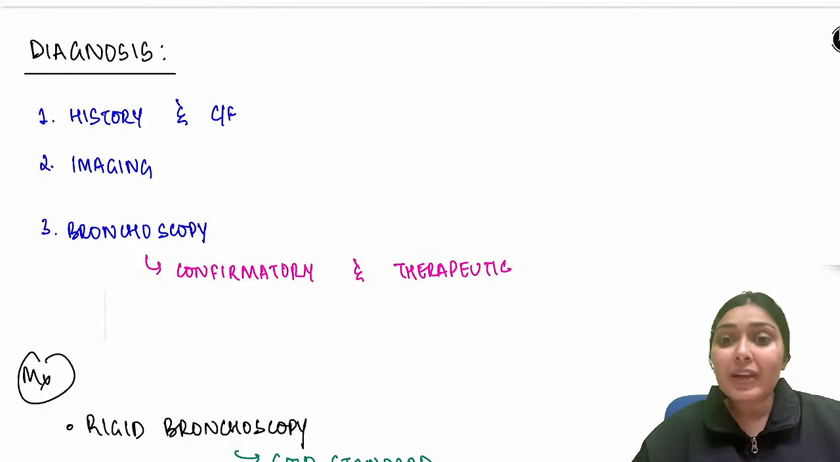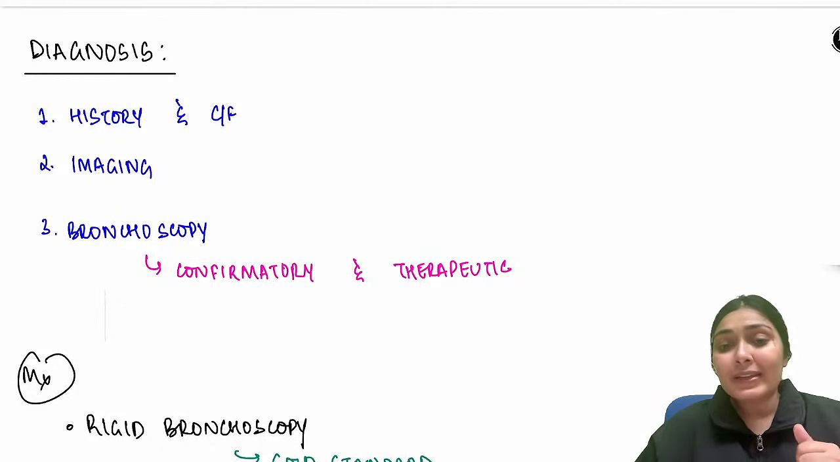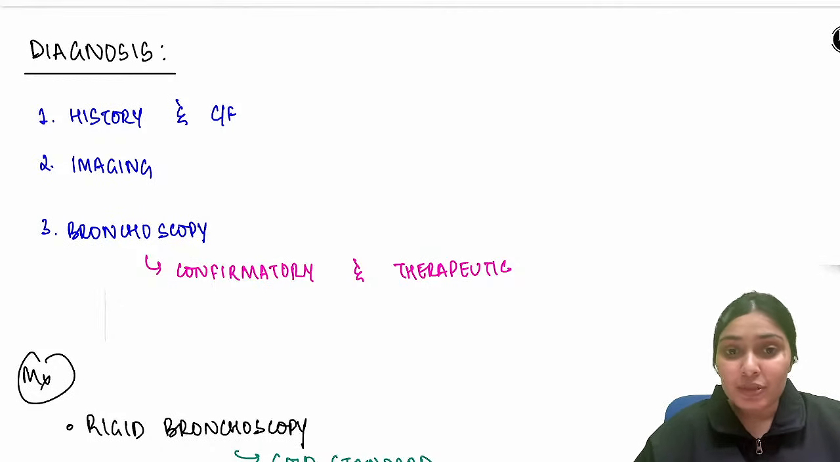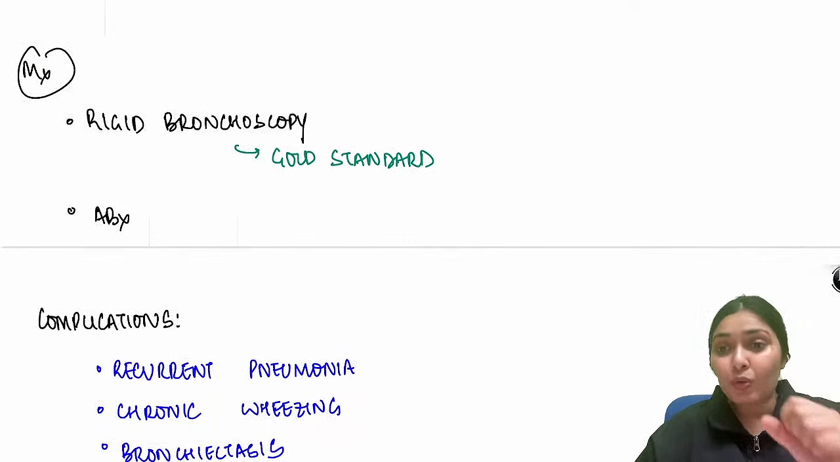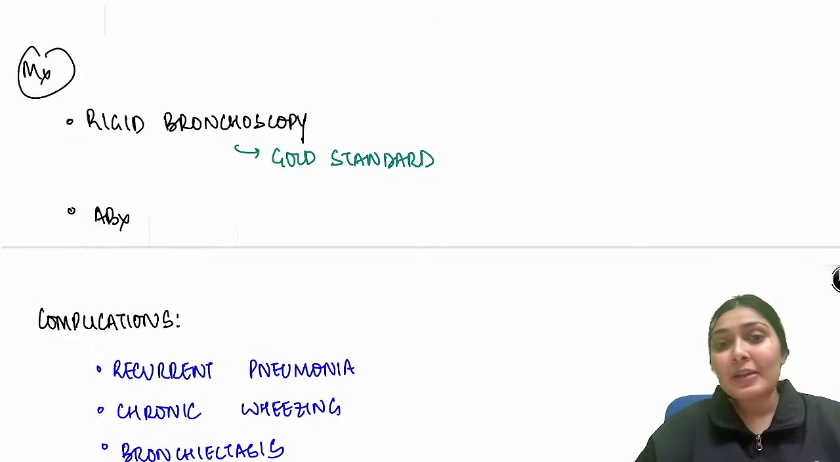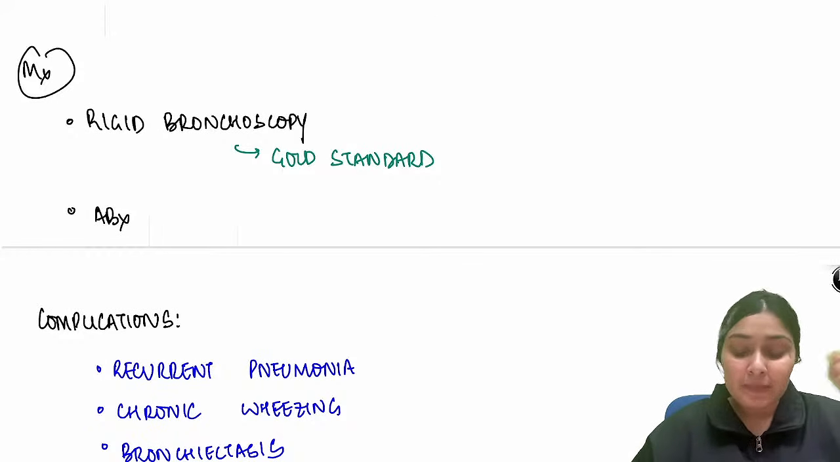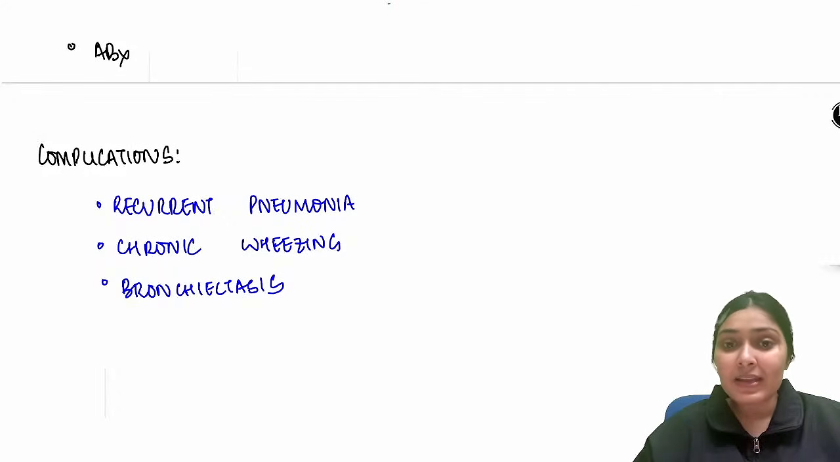The definitive diagnosis is by bronchoscopy, rigid bronchoscopy we do, that is confirmatory and therapeutic. So management is nothing but gold standard rigid bronchoscopy. You go inside the airway and pick that out. And antibiotic can be added if superadded infection or pneumonia is suspected. The complications here definitely are going to be recurrent pneumonias, chronic wheezing, and prolonged obstruction can cause bronchiectasis.